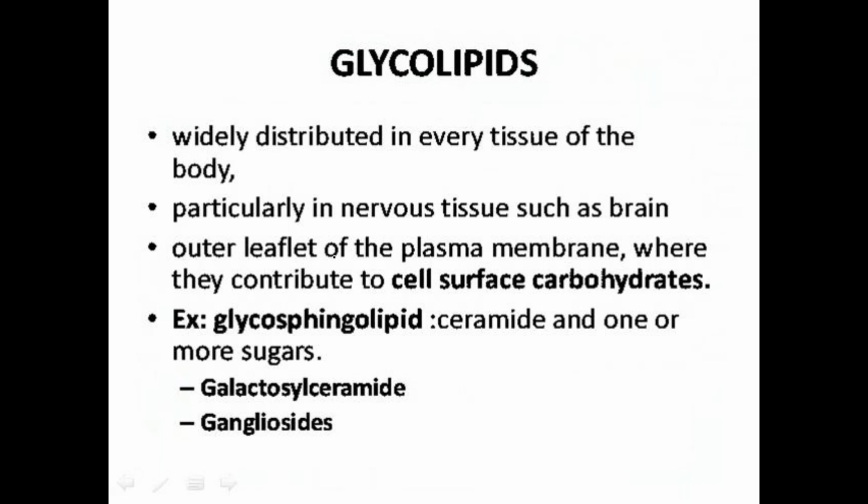Hence these are called glycosphingolipids. In these glycosphingolipids, cerebrosides are the simplest form of glycolipids.